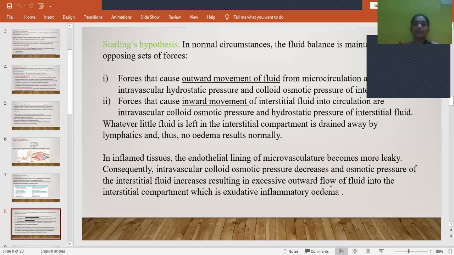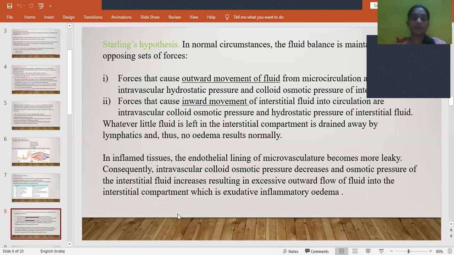Is that clear? This results in excessive outflow of fluid into the interstitial compartment, which is exudative inflammatory edema. Once again, I'll repeat. Intravascular colloidal osmotic pressure decreases and the osmotic pressure of the interstitial fluid increases, resulting in excessive outward flow of fluid into the interstitial compartment. Inside, the colloidal osmotic pressure is decreased, and outside there is an increase in the osmotic pressure. So this causes outward movement of fluid from the blood vessel into the interstitial compartment.